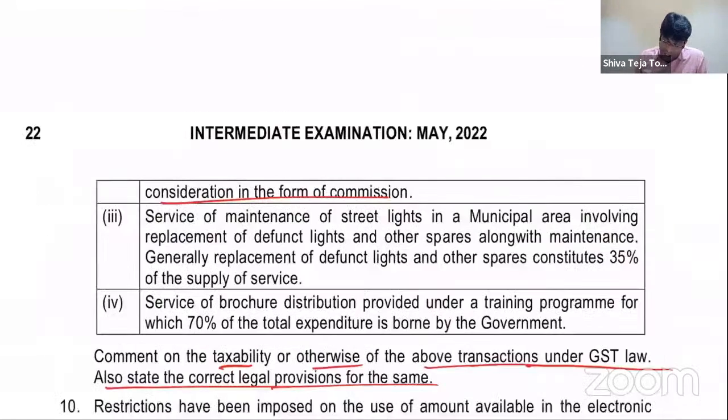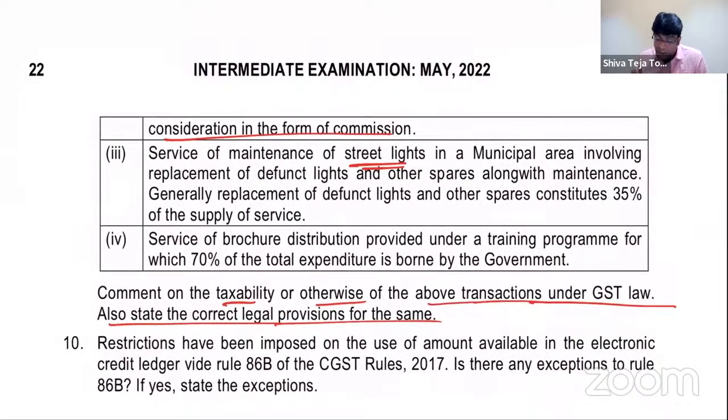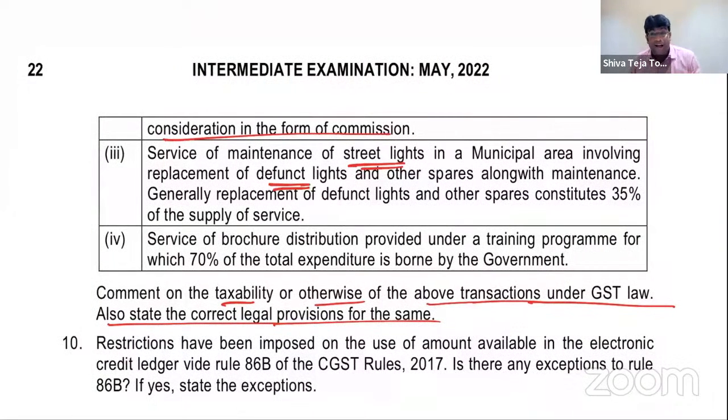Third point, service of maintenance of street lights in a municipal area involving replacement of defunct lights. Lights are also changed and other spares along with maintenance. Generally, replacement of defunct lights and other spares constitute 35% of the value of service.